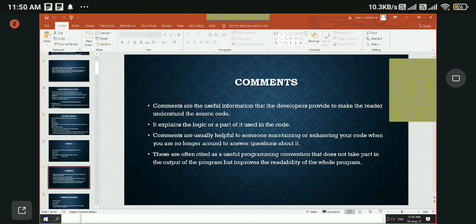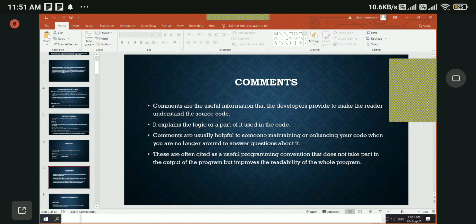Comments explain the logic or a part of it used in the code, like I said. Comments are usually helpful to someone maintaining or enhancing your code when you're no longer around to answer questions about it. Like I said, once you develop the code, you might leave the company. So the person who is going to work on the code again may not understand what you have written. In that case, comments help them understand and make changes or do whatever they want to do.